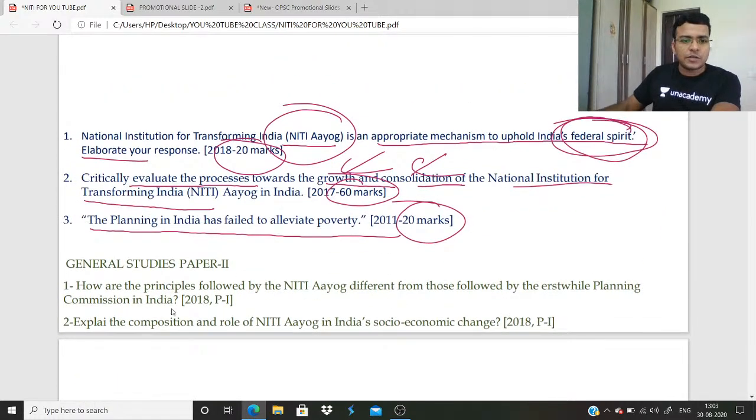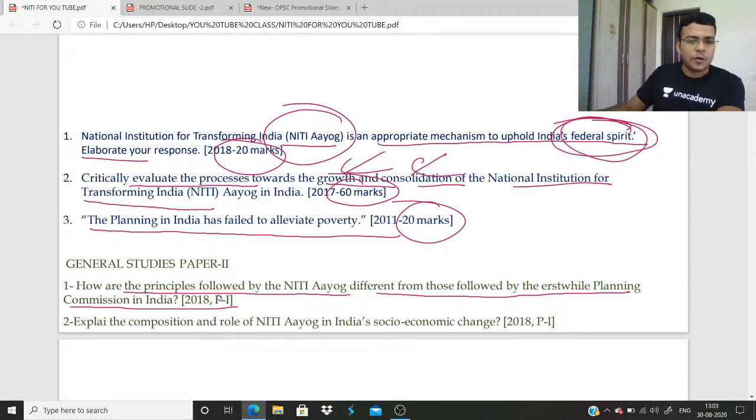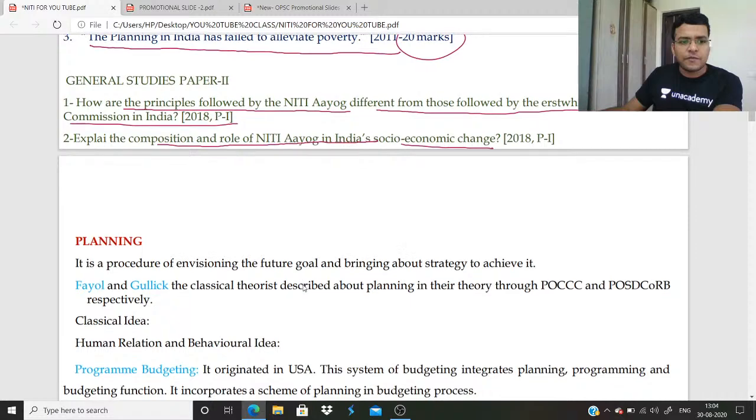And one thing, in GS paper 2, last year there were two questions. How are the principles followed by NITI Aayog different from those followed by the erstwhile Planning Commission of India? So how is NITI Aayog different from the Planning Commission? On what aspect? You need to write the character, and only public administration students write this answer in a very good manner. Explain the composition and role of NITI Aayog in India's socio-economic change. It is an Indian polity answer, but this is towards public administration. So we are going to discuss the syllabus, the previous year questions, and how NITI Aayog and the Planning Commission are different.